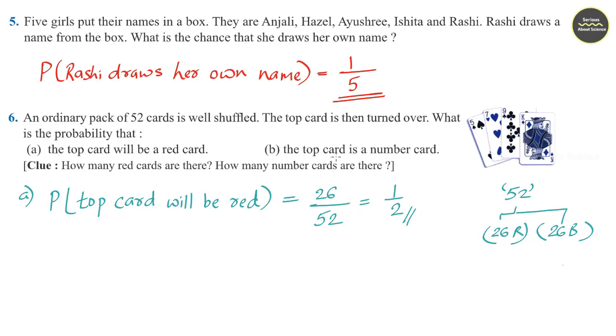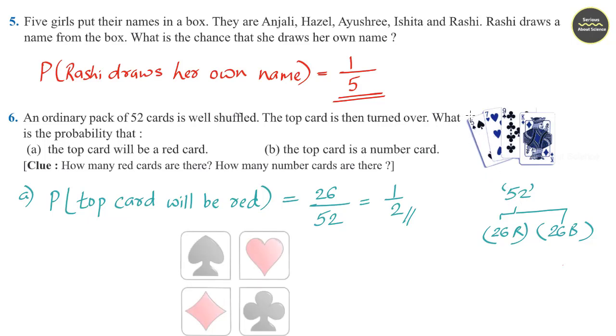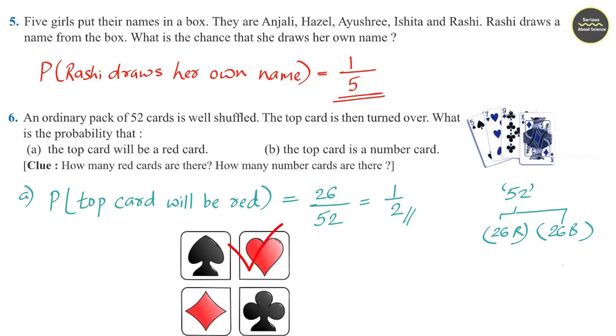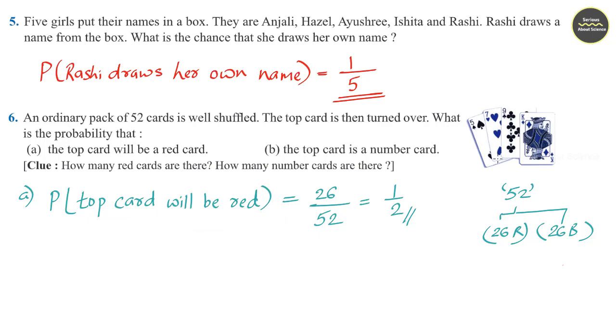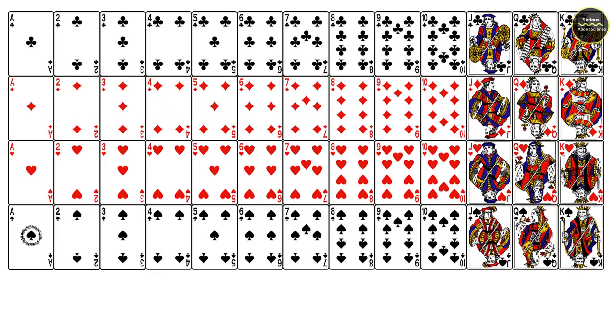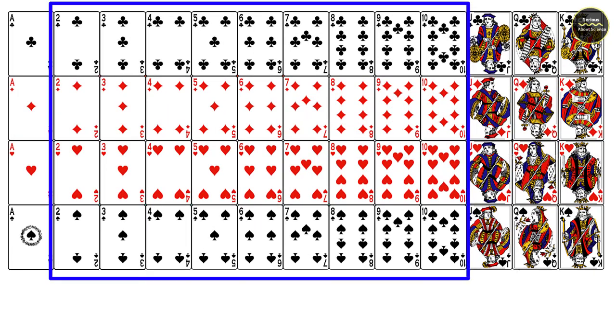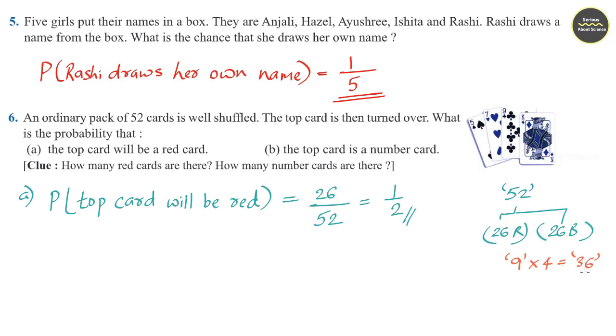B part, the top card is a number card. So in the deck of cards we have 4 different shapes, that is spade, heart, club and diamond. In each of these we have 13 cards each. And among these 13 cards there will be 9 numbered cards for each suit. And there are 4 different shapes, so total number of numbered cards is 36. We have 36 numbered cards among these 52 cards.